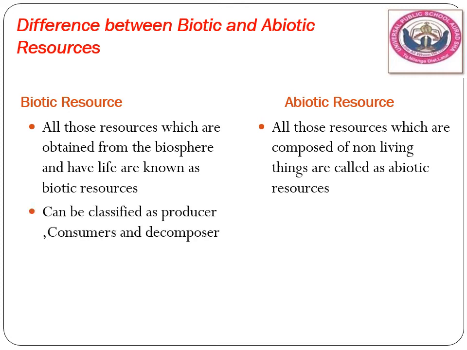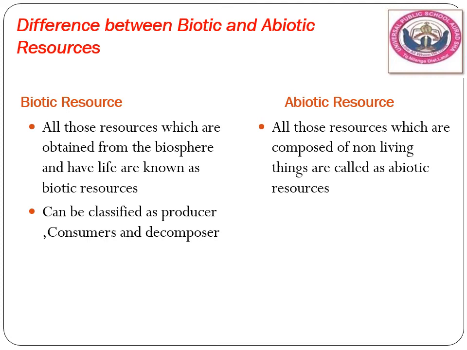Biotic can be classified as producer, consumer and decomposer. Biotic resources जिसमें जान है, of course the living things, they have their own process, so they can be classified as a producer. Producer जो आप produce करते हैं, है ना.